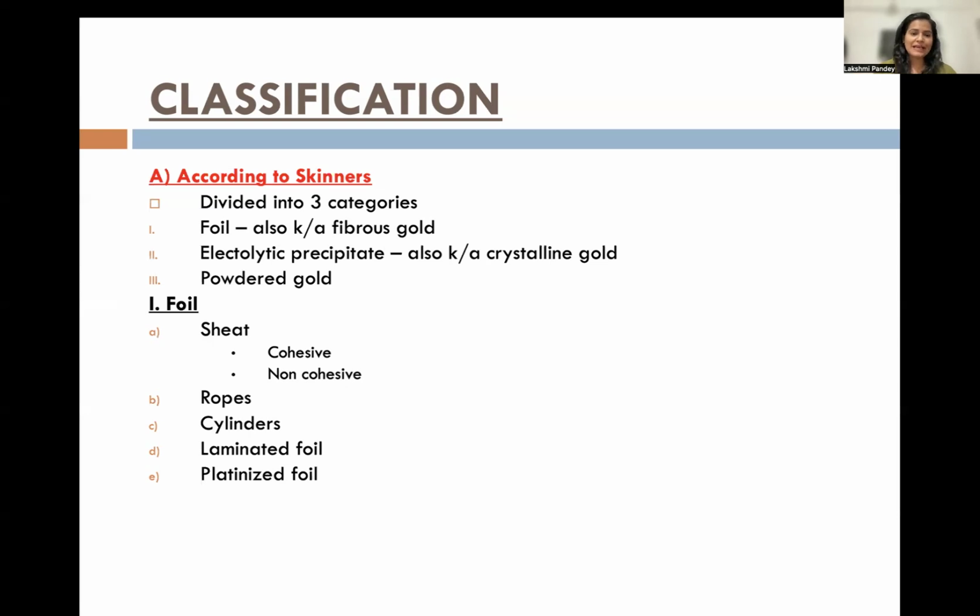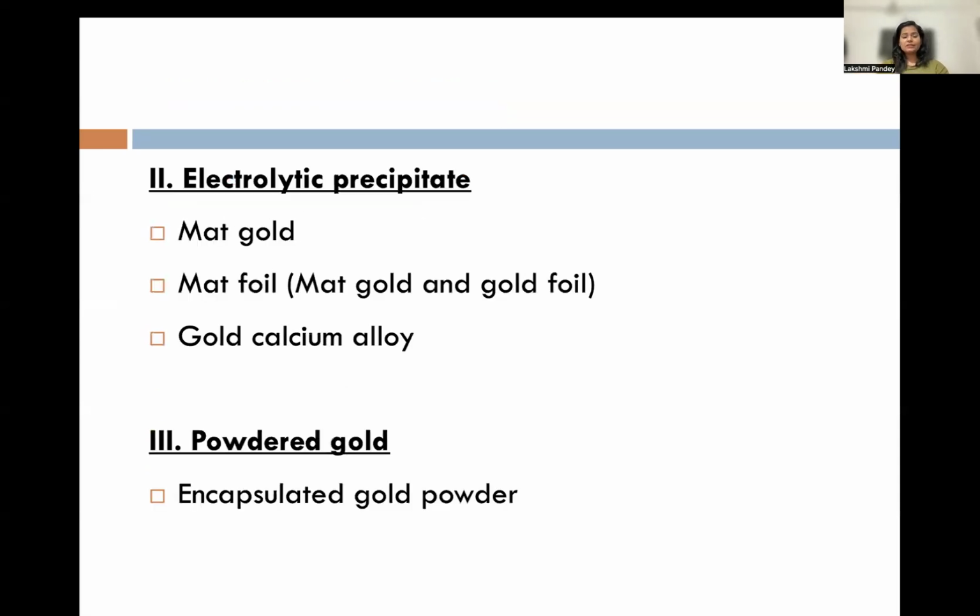In further slides, I'll explain exactly what is laminated foil or platinized foil. The subclassification of electrolytic precipitate is matte foil, matte gold, and gold foil, and gold calcium alloy, in which a few percentage of calcium was incorporated in gold. Another is powdered gold, encapsulated gold powder.